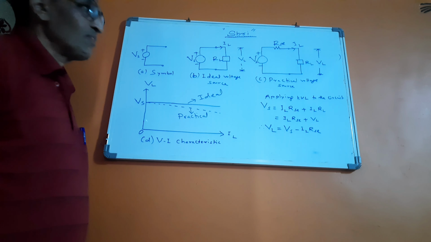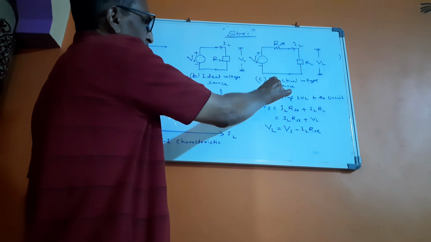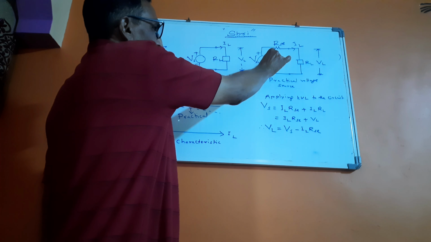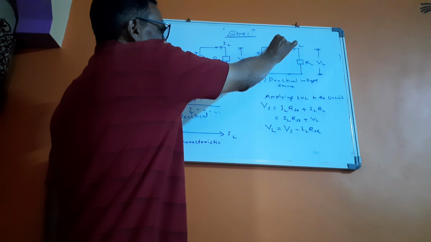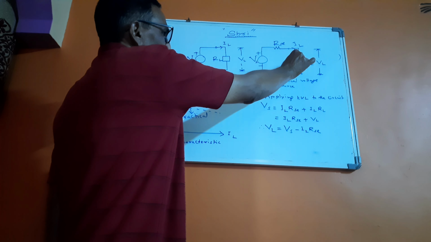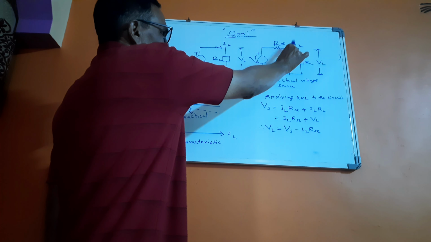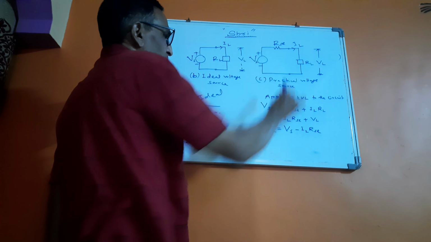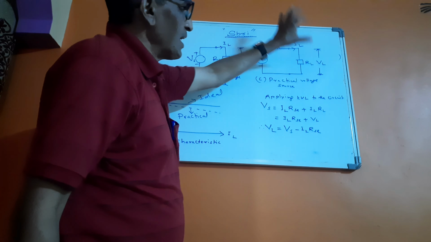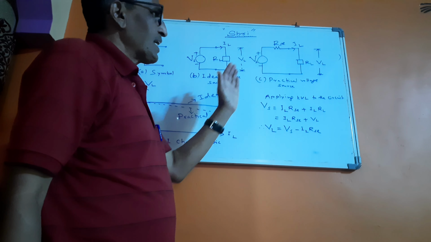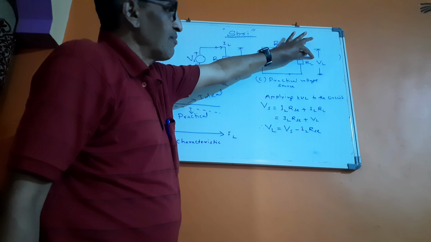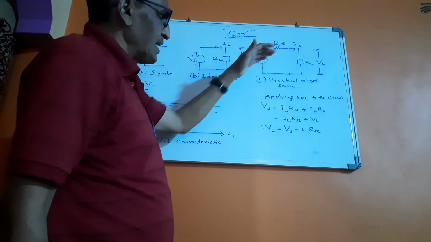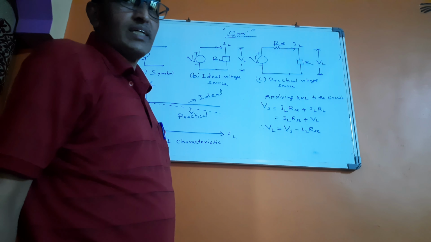Next, for the practical voltage source, the internal resistance is not equal to 0, so it is shown in series with the voltage source and it is shown as RSC. Once again the load RL is connected across the terminals and the current flowing through the load RL is equal to IL. Now in this case, voltage VL is not remaining constant. As the current IL is increasing, the VL value will be slightly reducing, and that is clear from applying KVL to the circuit.